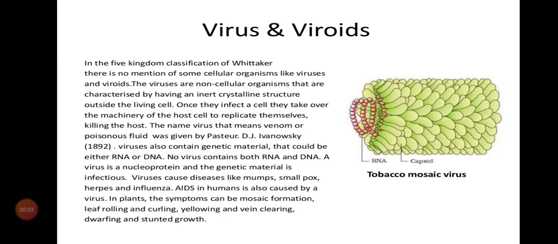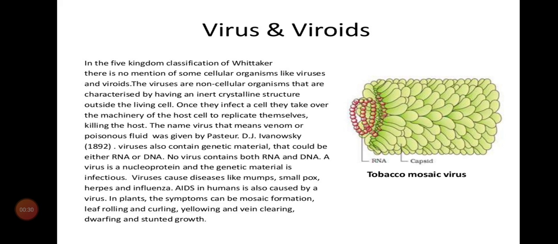Welcome back, children. So we'll see virus and viroids in this class. We have learned about five kingdom classification, and R.H. Whittaker explained our five kingdom classification, but he did not mention virus, viroids, and lichens in his kingdoms. So we want to learn them separately, not in the five kingdom classification.